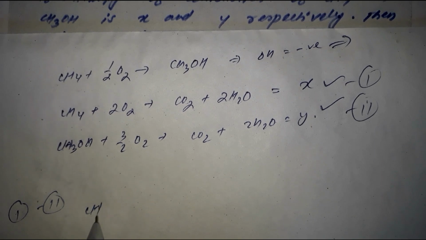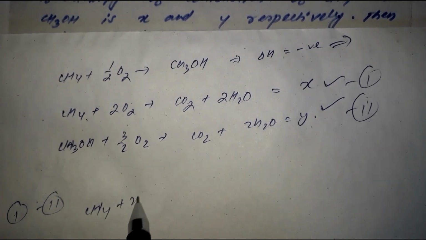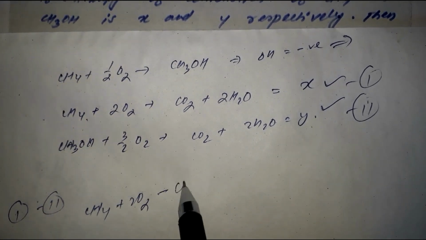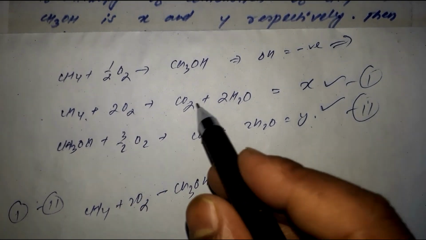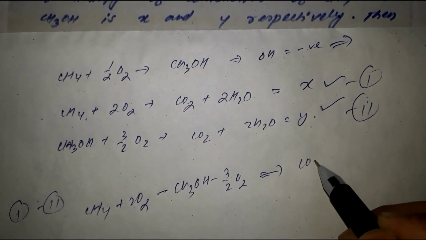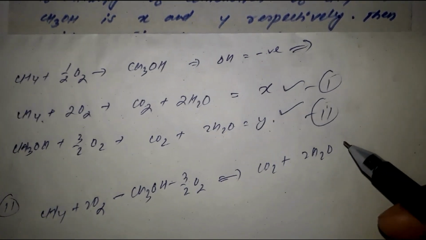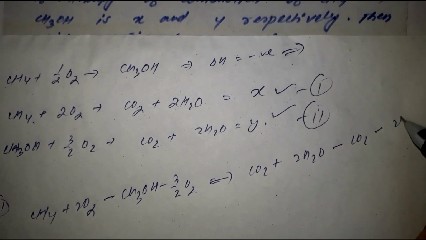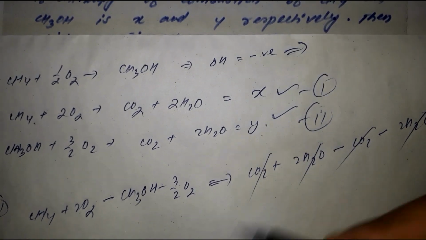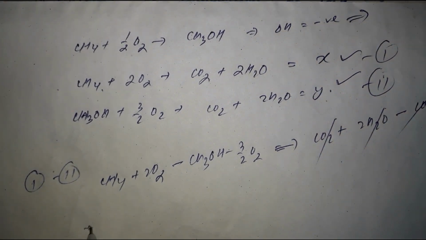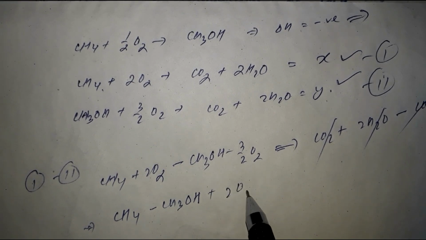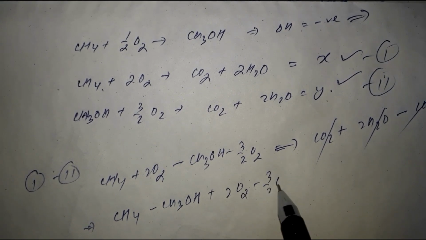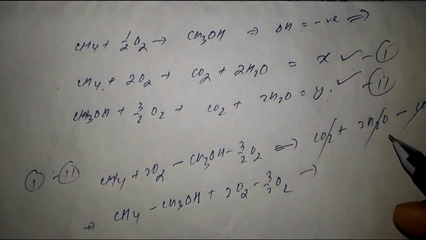So CH4 plus 2 CO2 minus CH3OH minus 3 by 2 O2, and here CO2 plus 2H2O, and again minus CO2 minus 2H2O. So this plus and minus will cancel out. And here it is CH4 minus CH3OH and plus 2 O2 minus 3 by 2 O2, and here it is 0.